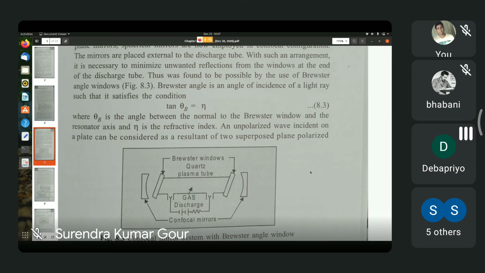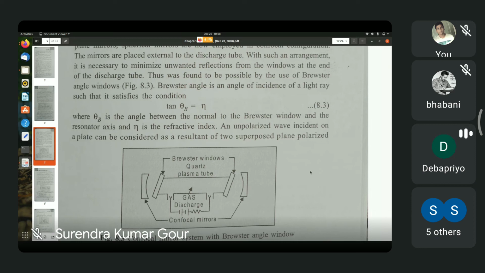The light that comes out from this system as laser beam, which you can use for other experiments, is polarized light, polarized in the plane of incidence. It's a beautiful idea by which you can produce polarized light.